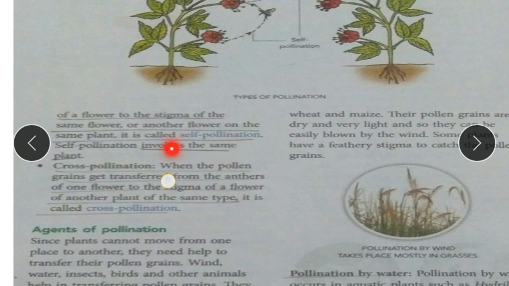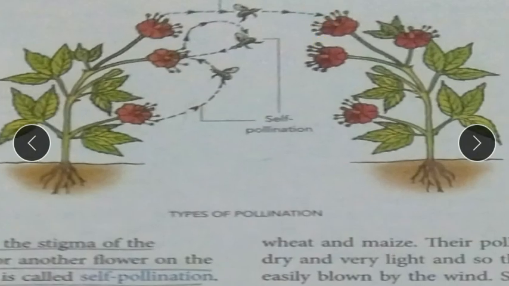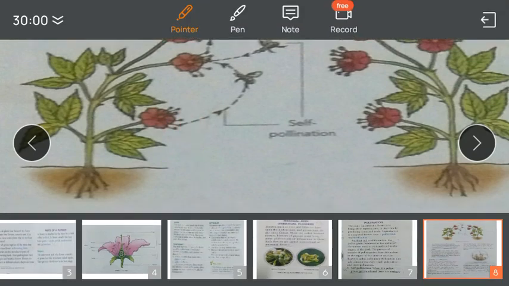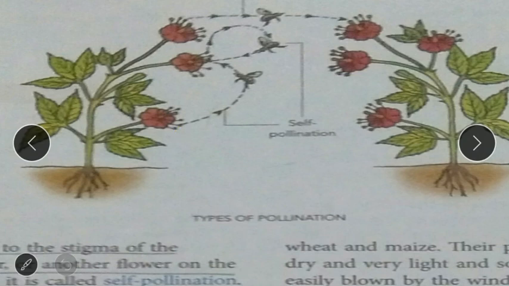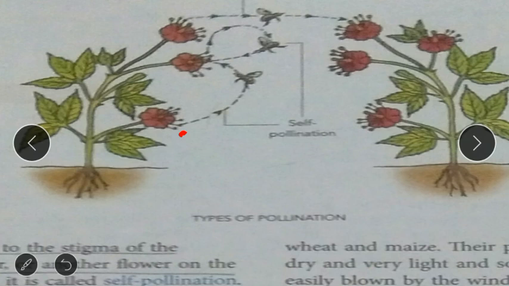As I have told in my own words, when these pollen grains are transferred, look at this picture, children, see, this is self-pollination. This is the filament, and at the tip of the filament, what is that? Anther is there, okay. This tip, that is the anther.